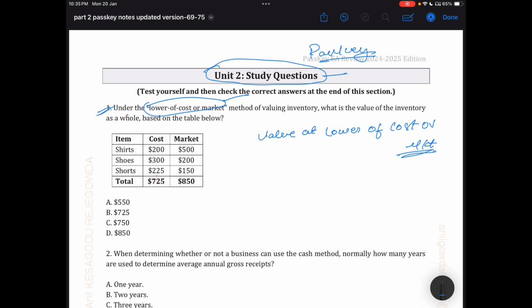But one important point you should keep in mind under this method: each and every inventory will be valued separately.